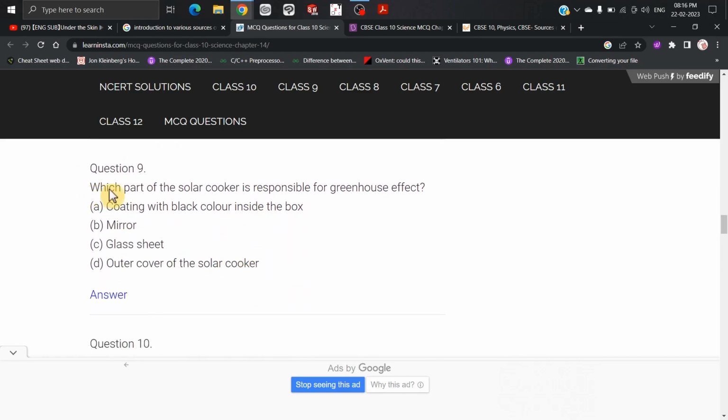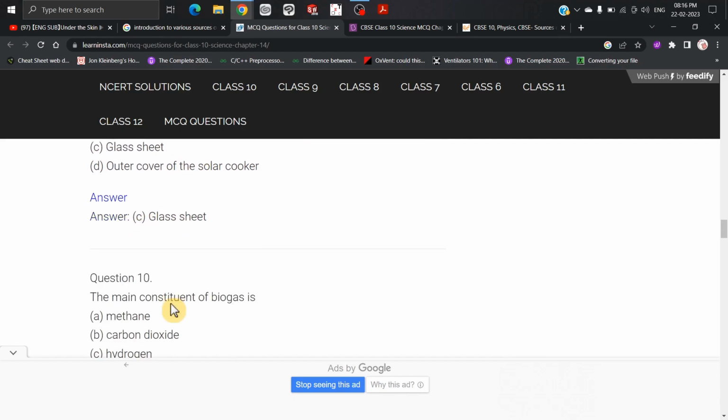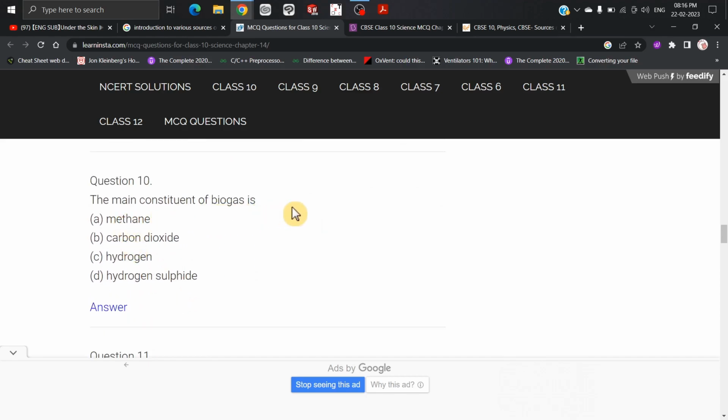ठीक है. Which part of the solar cooker is responsible for the greenhouse effect? Mirror or glass sheet? Okay. Which part of the solar cooker is responsible for the greenhouse effect? So that's glass sheet. The main constituent of the biogas is methane.